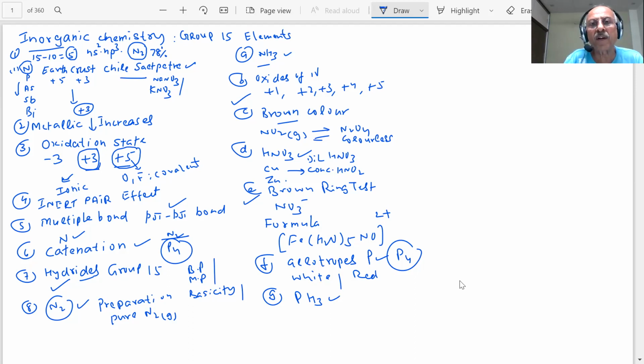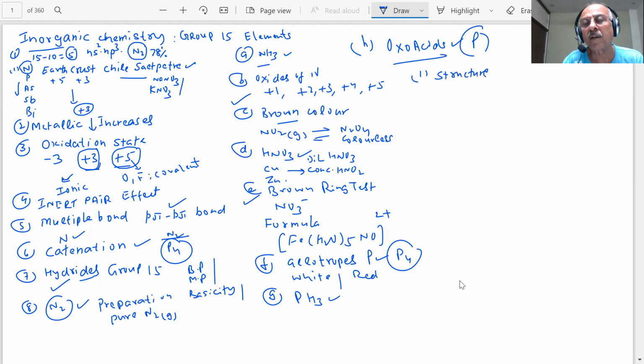And the important point is oxo acids, student. Oxo acids of phosphorus are very, very important, and one question is 100% coming on the oxo acids of phosphorus. The problem is that there are so many oxo acids of phosphorus, and remembering the names and structures of all of them is really difficult. We have to be sure that we study the table given in the book: oxo acids of phosphorus, their structure, basicity and other things will be important for the paper.